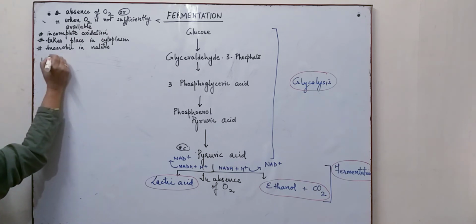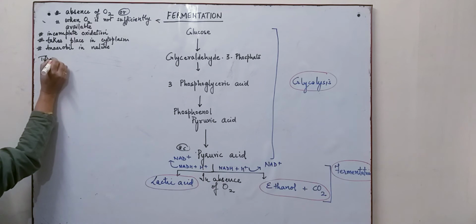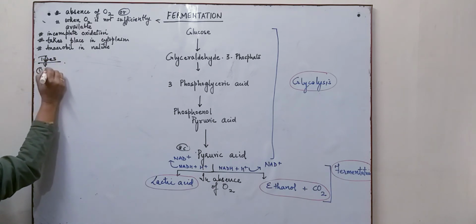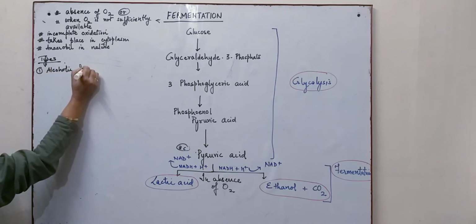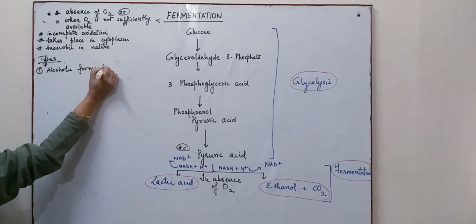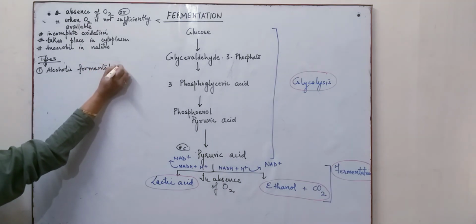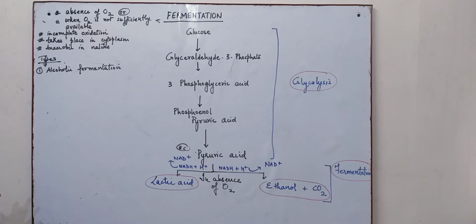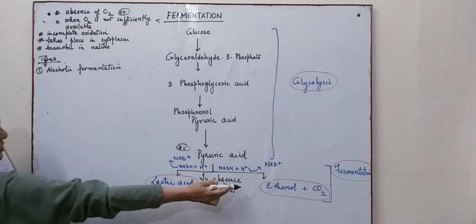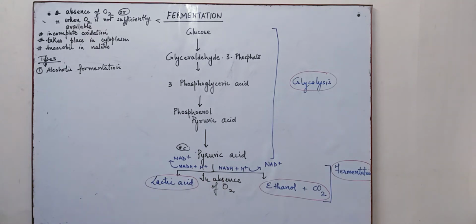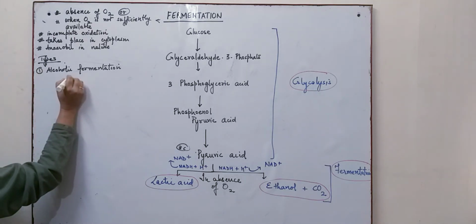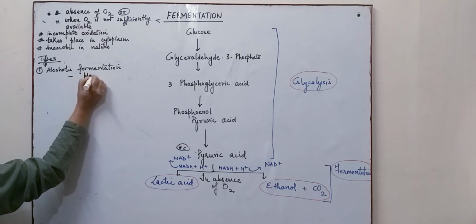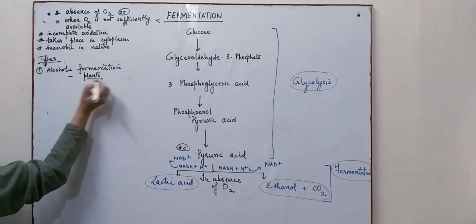The first type is alcoholic fermentation. The alcoholic fermentation is so called because it results in the formation of ethanol and carbon dioxide. This alcoholic fermentation takes place in plants only. It is found in plants.